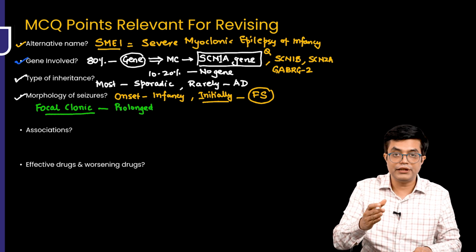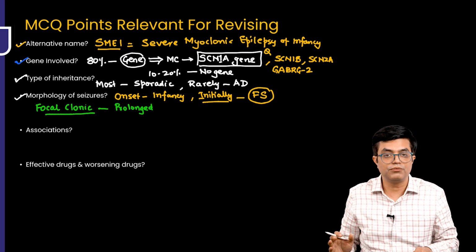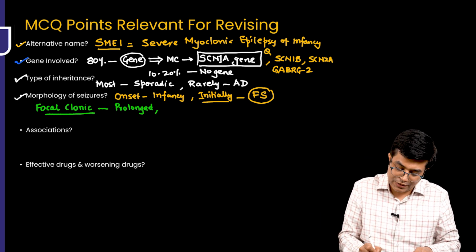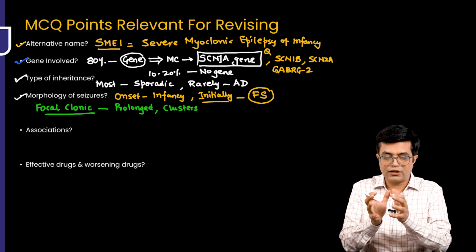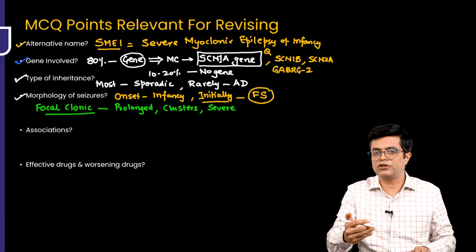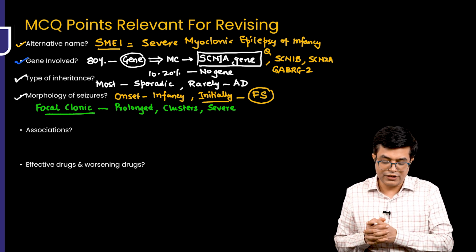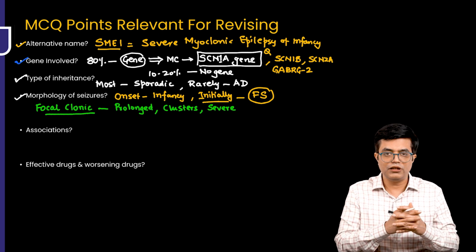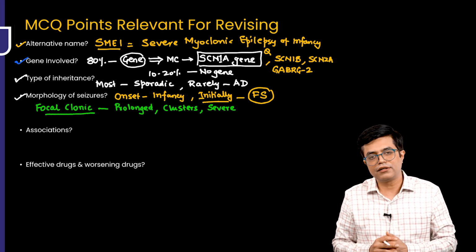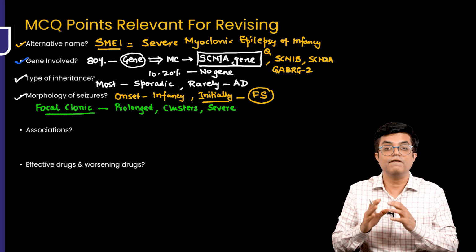Some of them can get converted into focal febrile status epilepticus also if the duration exceeds more than 30 minutes. They will be happening in clusters. So a lot of frequent seizures will occur in a very short span of time, and they will be severe. Most of them will require hospitalization and administration of benzodiazepines. So focal clonic prolonged clusters of severe seizures will be seen, often triggered initially by fever, so mistaken for febrile seizure, but as age increases, the degree of fever association with the seizure will come down.